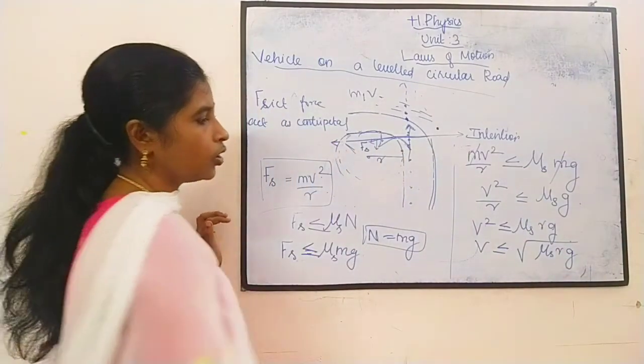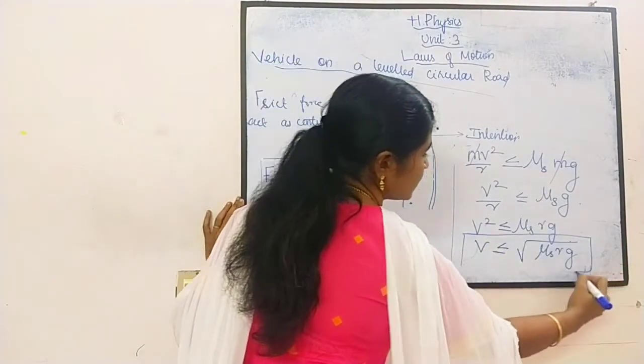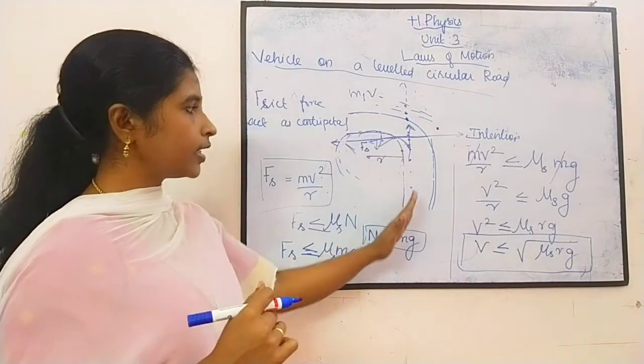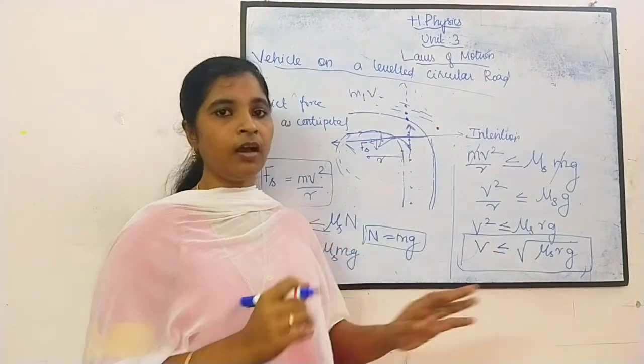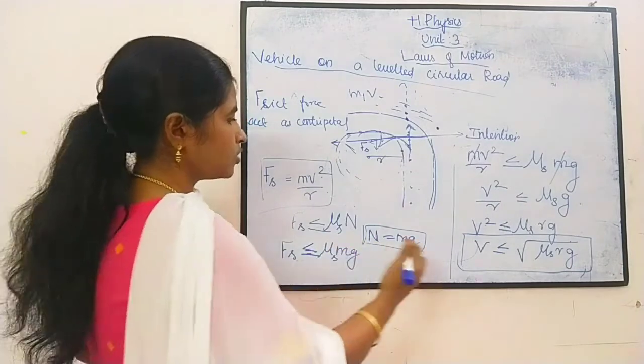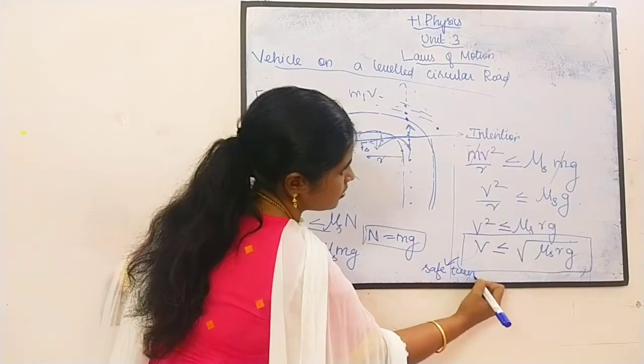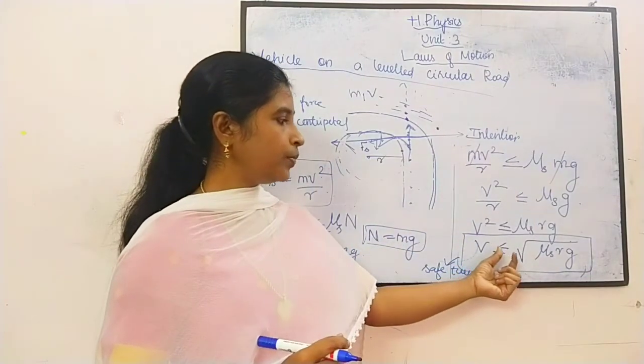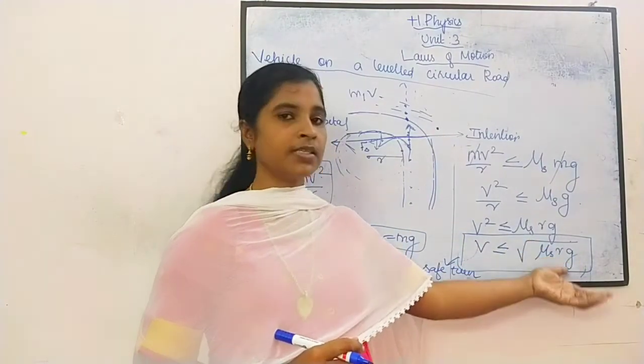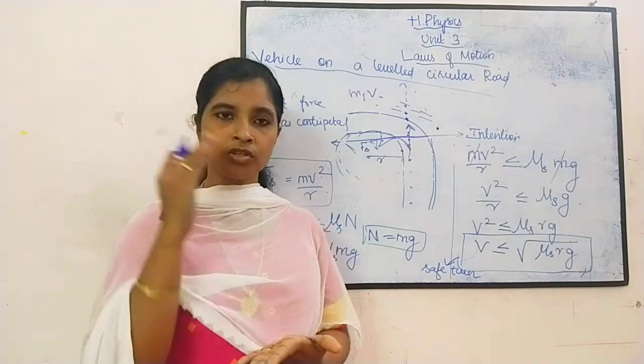Okay, so if the car goes in this velocity, நம்ம எடுத்துக்கிற கார் இந்த வெலாசிட்டில போச்சு அப்படினா it will not skid. Okay, so this is the condition for safe turn. Safe ஆ turn பண்ணனும்னா this is the condition. Velocity should be less than or equal to root of mu s rg. What is mu s? It is constant.